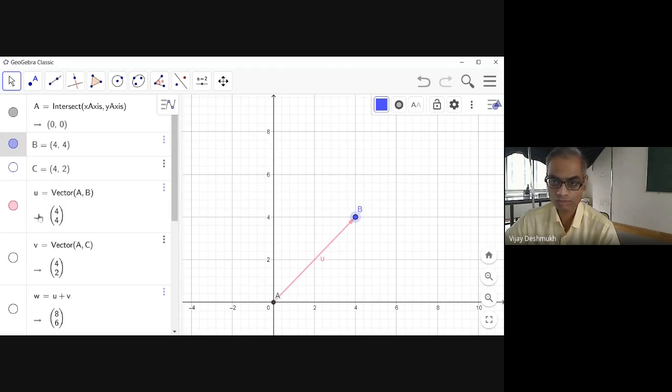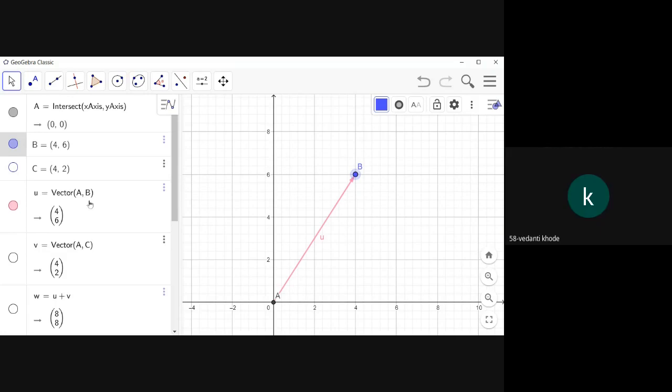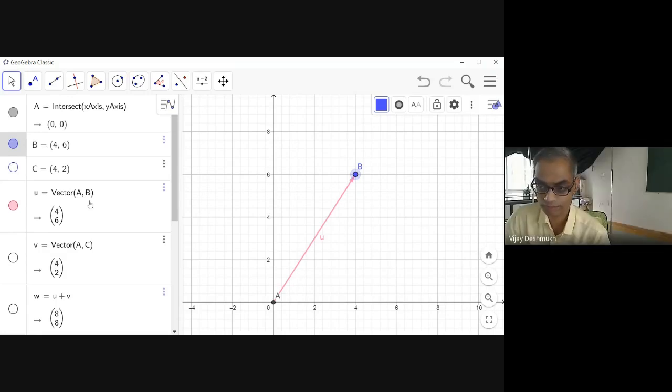Now see the vector. वेक्टर का इंटरसेप्ट मतलब यहाँ पे ओरिजिन पे, राइट? Vector u is vector from point A to B, and the column vector, the numbers shows 4 and 6.